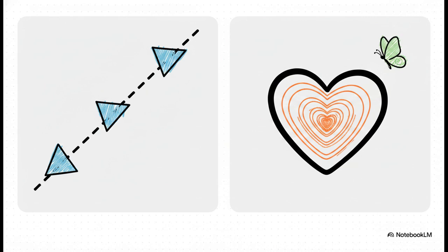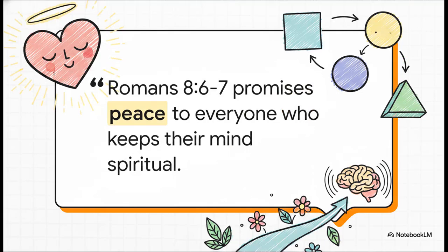The lesson parallels this with spiritual transformation, teaching that God transforms a person's heart to a better position while keeping their identity rooted in Him. The takeaway they're driving at is that clean, precise moves on a graph should mirror moving through life with genuine kindness and fairness. The curriculum grounds this whole concept in Romans chapter 8, verses 6 and 7, which promises peace of mind to everyone who keeps their focus spiritual.